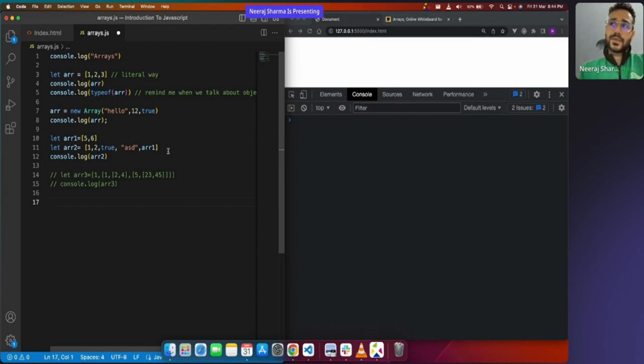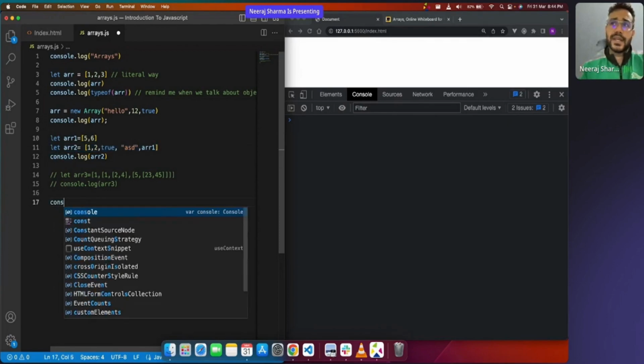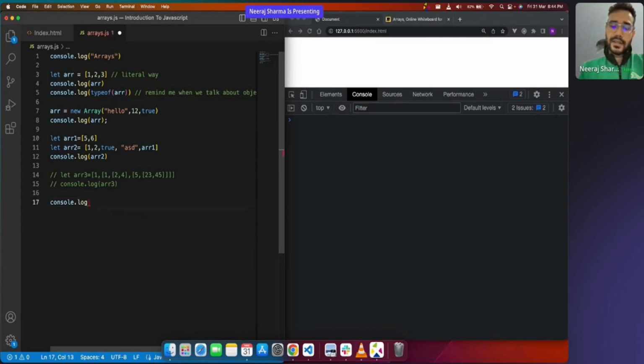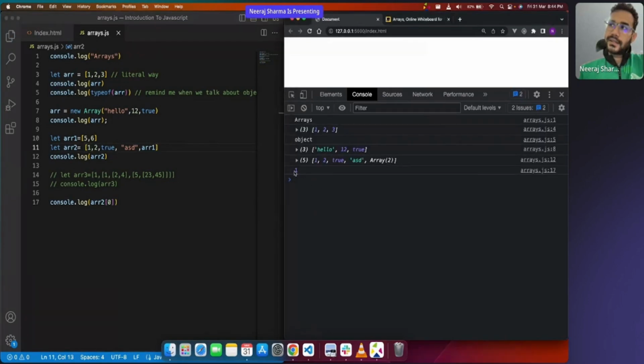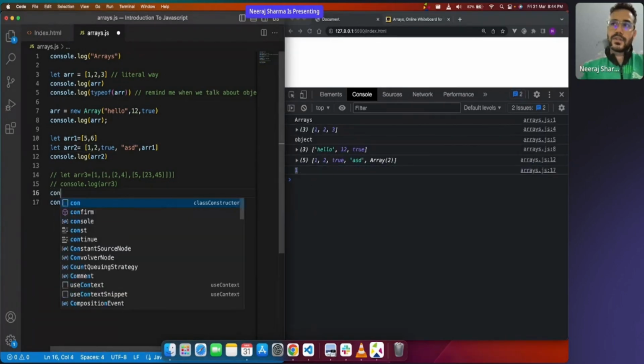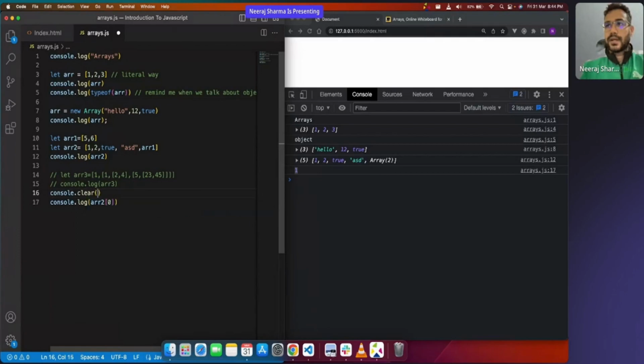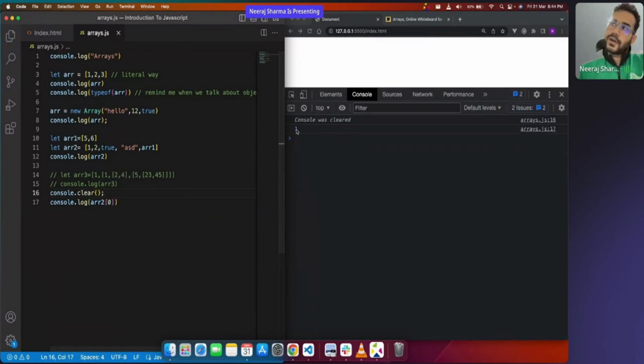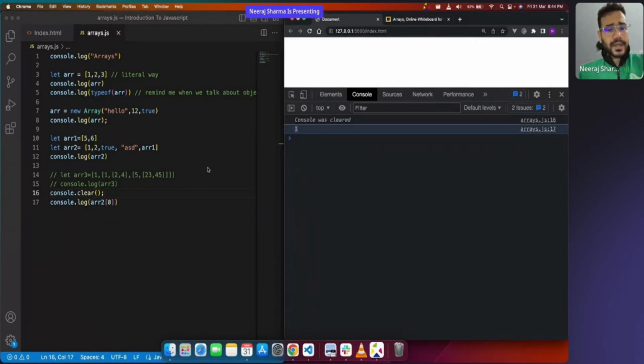For example, this is what our array was, right? We would like to, say, access the first element of this array. So from arr2, I would like to access the first element, which is on the zeroth position. Now what is on the zeroth position? 1. So what did I get here? Can you see here? Let me do console.clear here first so that we have a clean view. So we got 1.